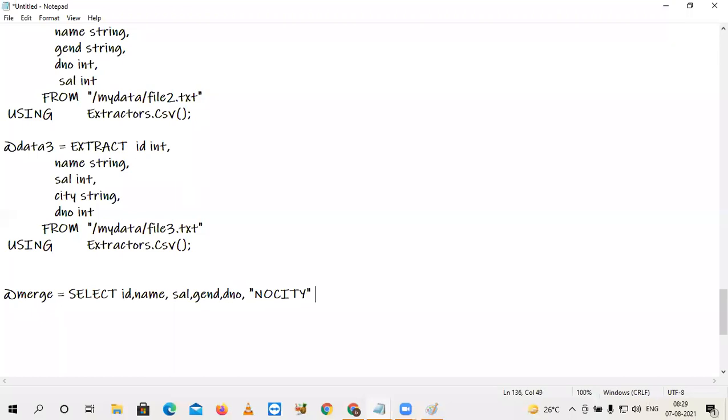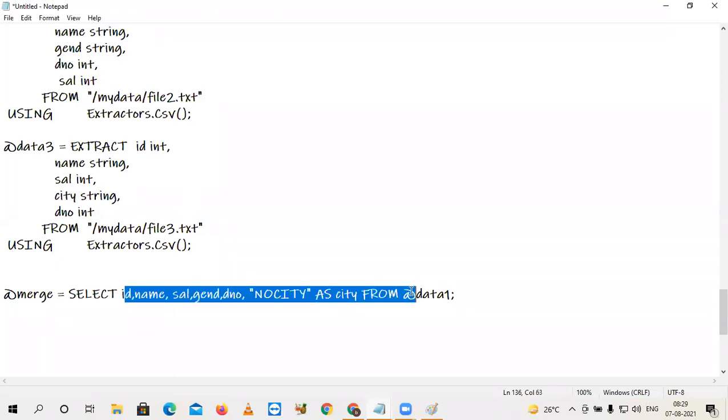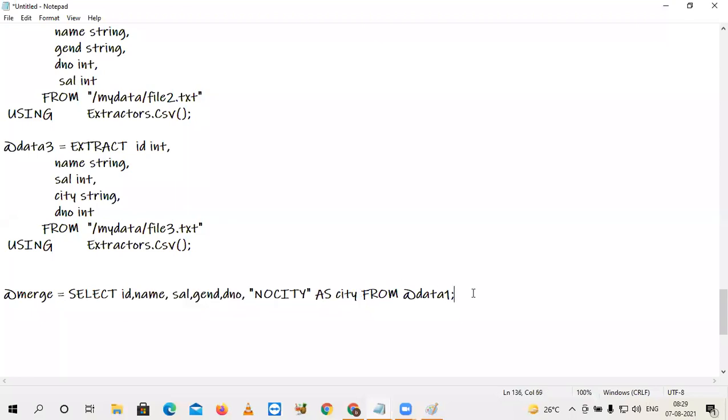But for every column there should be an alias. To specify the alias, the keyword is as. I'm taking city. Observe here. If I write my statement like this, from data 1. Now my data 1 has how many fields? Name, salary, gender, department number, all the previous 5 fields. Additionally, one new field called city. But don't close it with a semicolon. Union all.